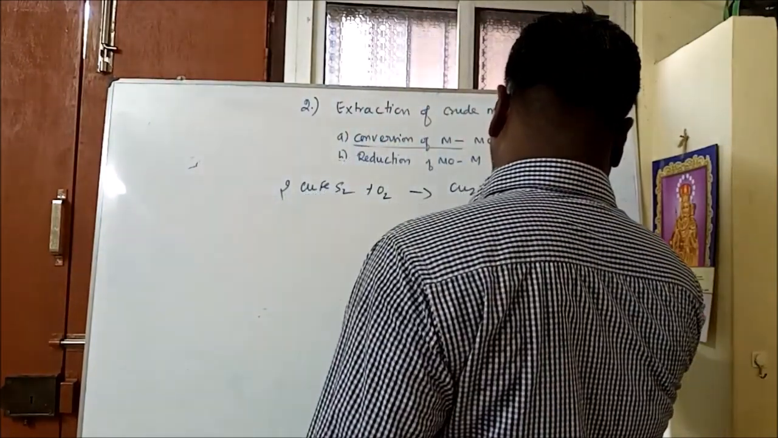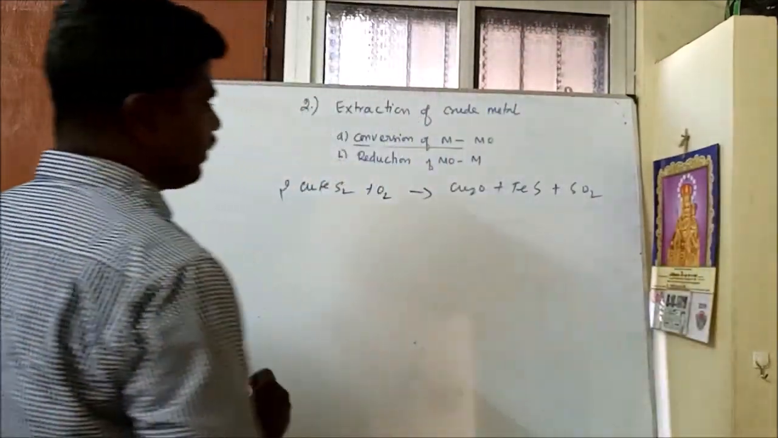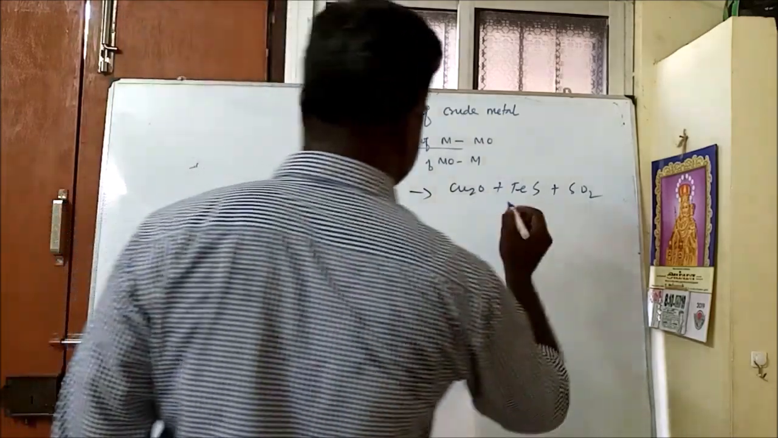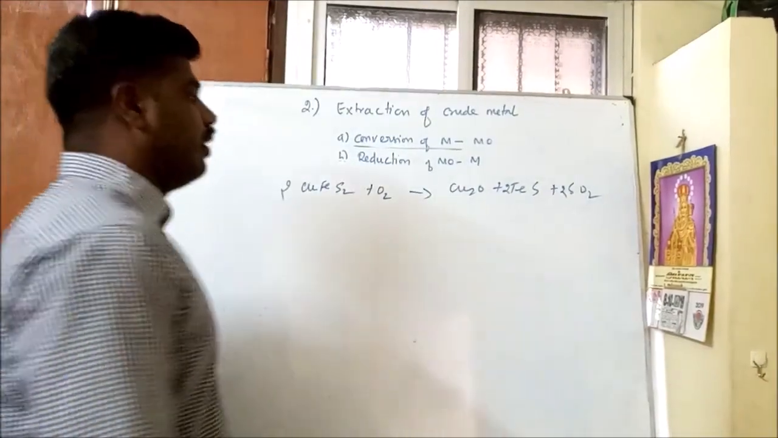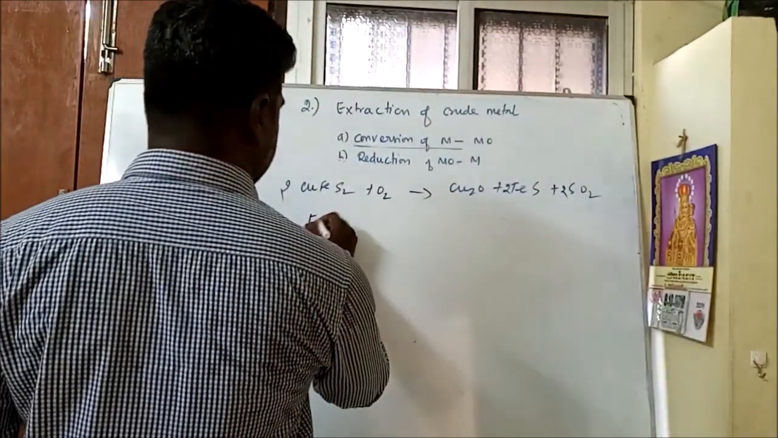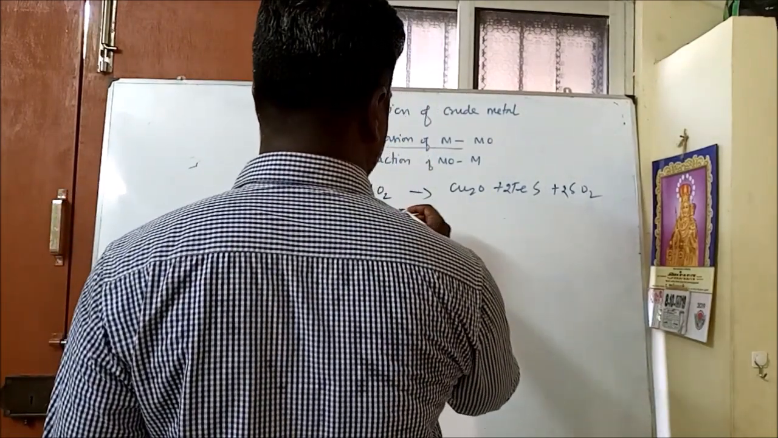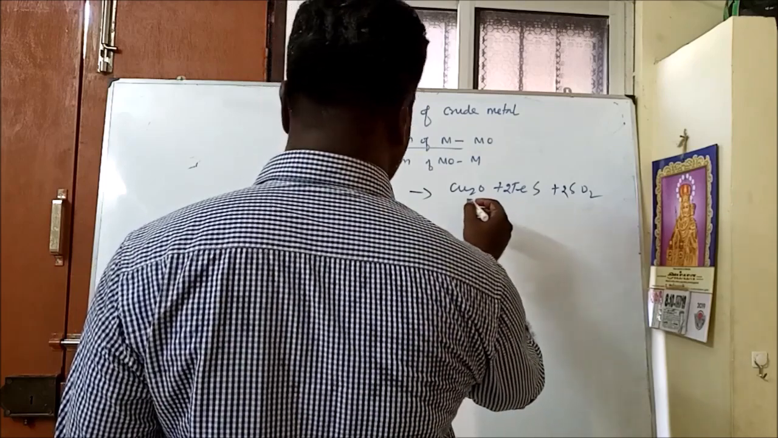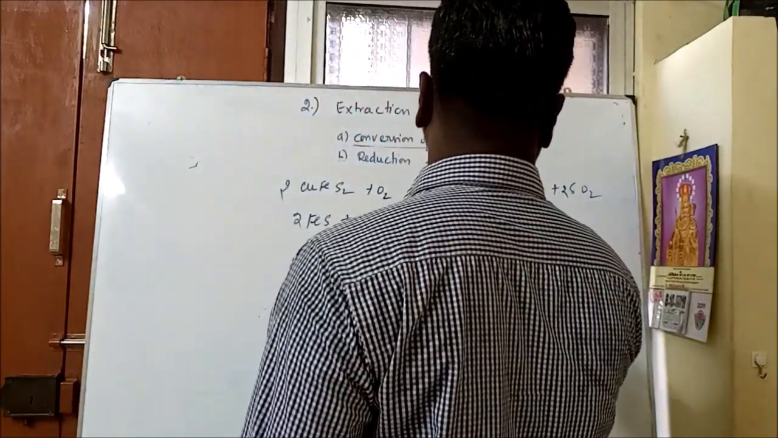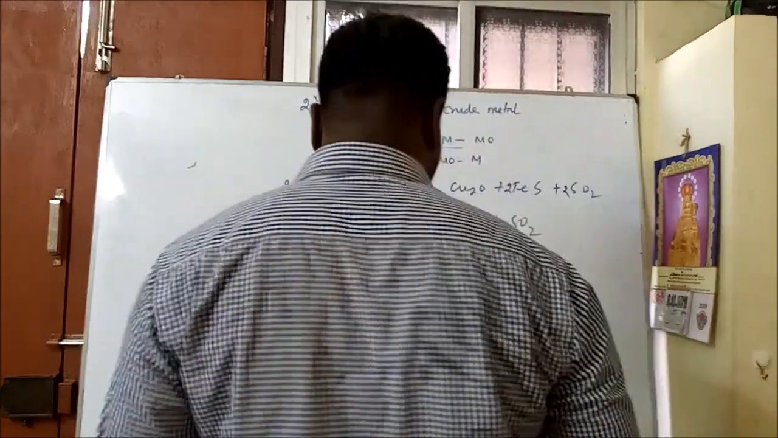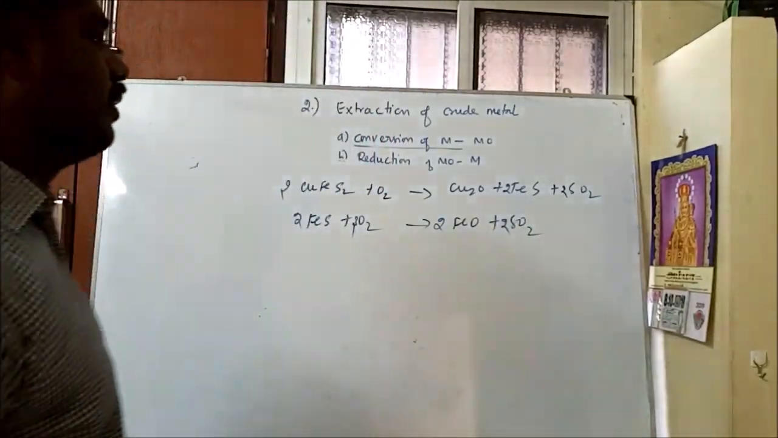forming cupric oxide plus ferrous sulfate plus sulfur dioxide. This is the equation, and we have to balance it. Here 2, here 2: copper oxide plus ferrous sulfate. This ferrous sulfate reacts with the oxygen and we get ferrous oxide plus sulfur dioxide. We have to balance these equations.